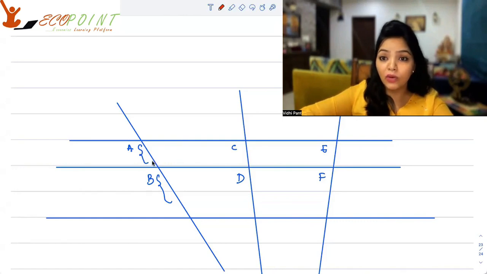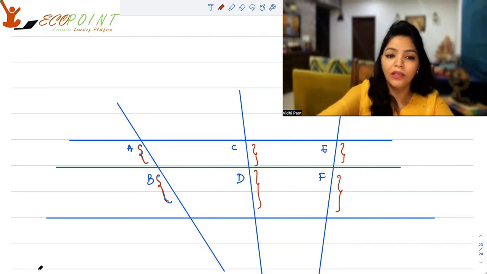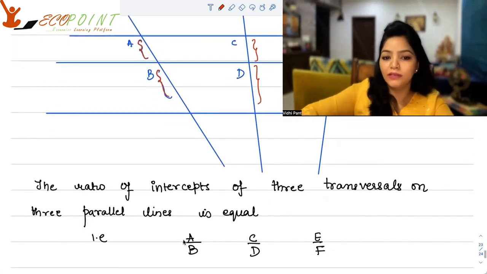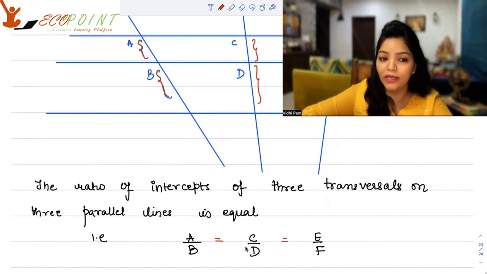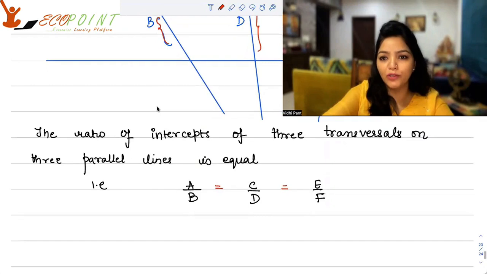Then the ratio of the intercepts, that is the intercept A upon the intercept B, is same as the ratio of C and D, and this should be same as the ratio of E and F. So A upon B is equal to C upon D is equal to E upon F. Always remember that the ratio of intercepts of three transversals on three parallel lines is equal. And with this, we will move on to another concept.